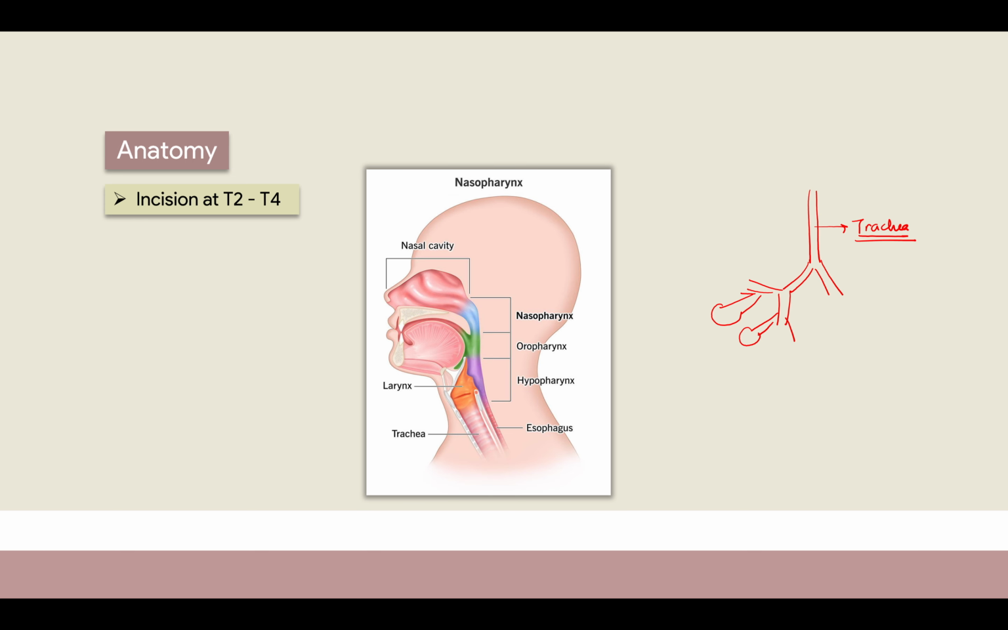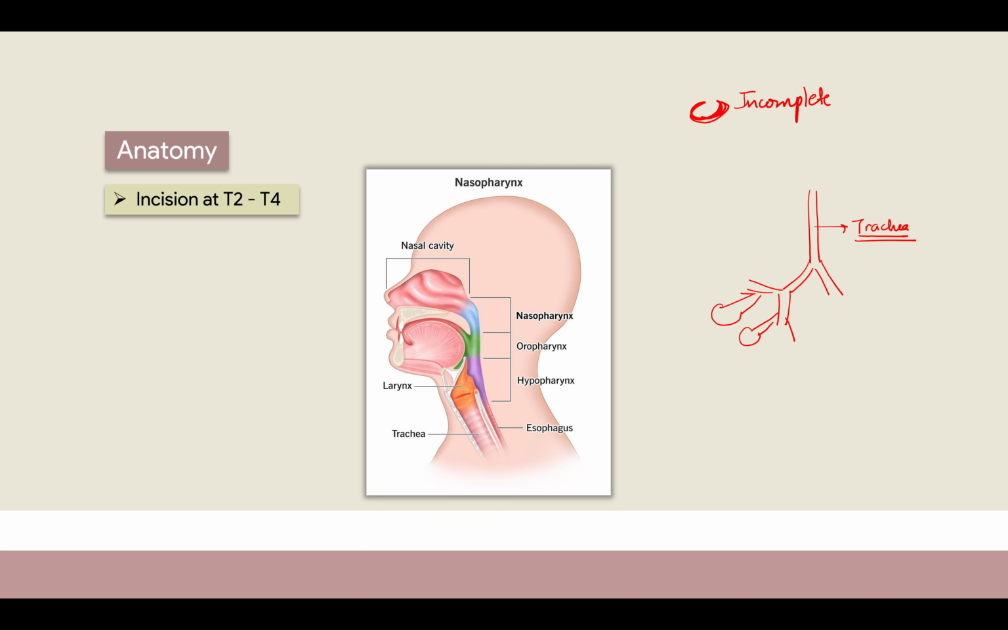So how do you identify the trachea? These are C-shaped cartilaginous rings, C-shaped in the front, with nothing at the back. So these are C-shaped cartilaginous rings, and these are incomplete rings, right? Okay, so this is how you identify the trachea.